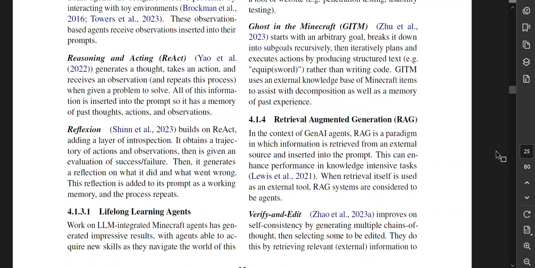We will talk about retrieval augmented generation, which is something I do know a smidgen about. In the context of Gen AI agents, RAG is a paradigm in which information is retrieved from an external source and inserted into the prompt. This can enhance performance in knowledge-intensive tasks.